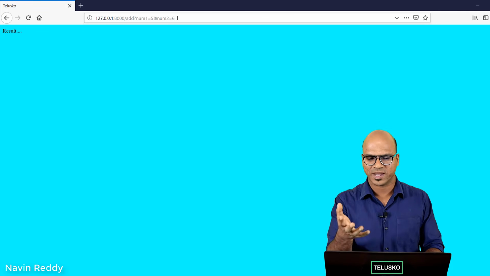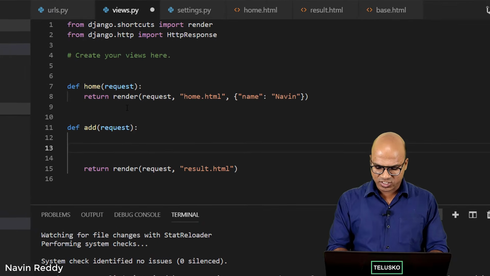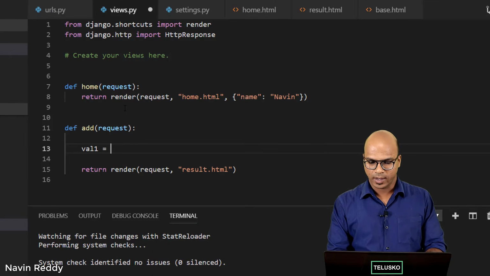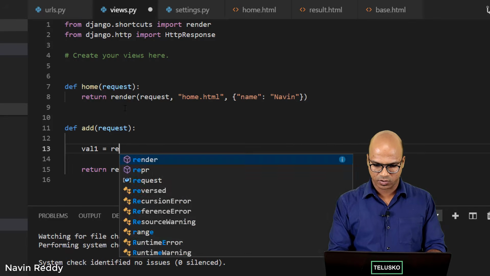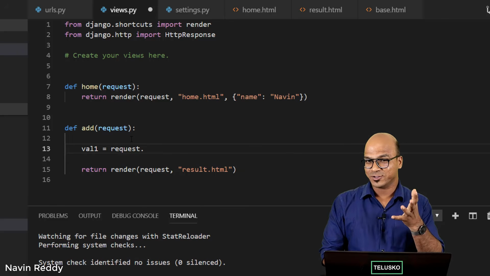Of course, you can pass any value, but that is getting stored in num1 and num2. To fetch that, I will simply use a variable here. We'll say value1 equal to, and to fetch the value, we can simply say request dot. So this is the request object we are using. So finally, we are using that object.